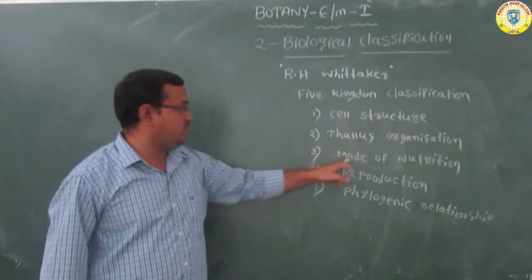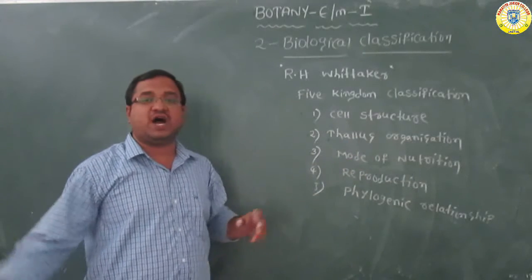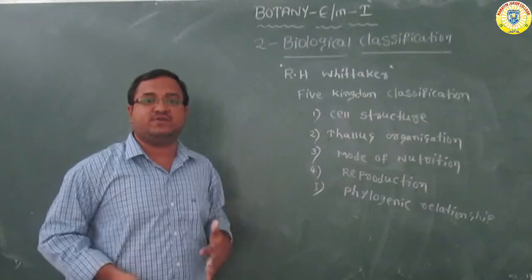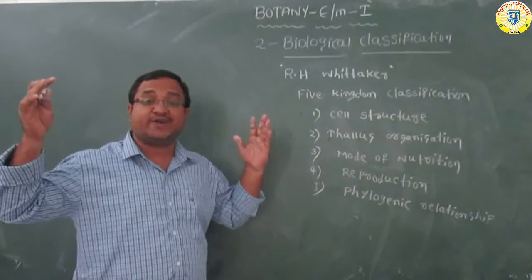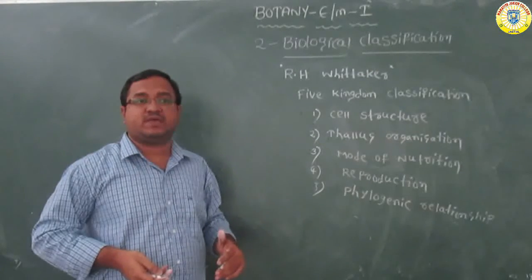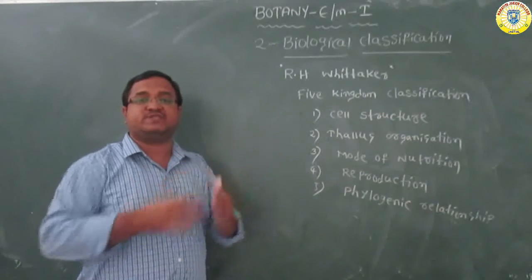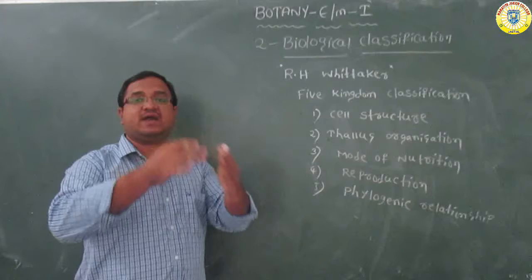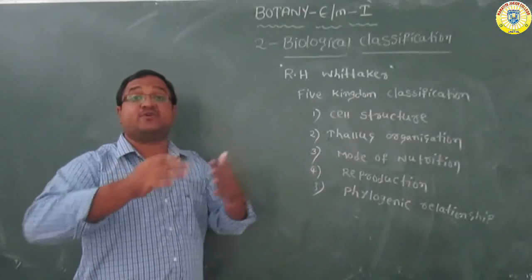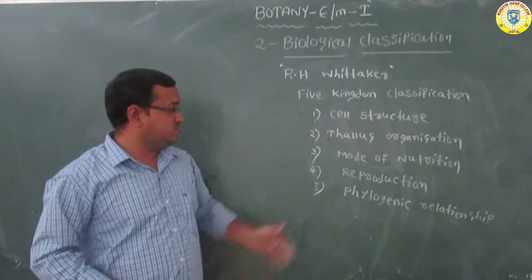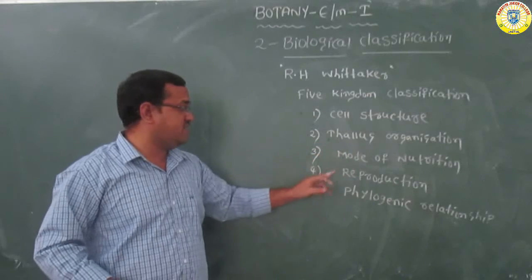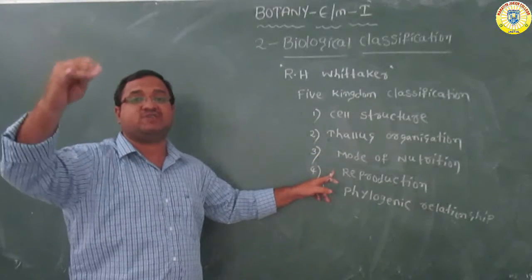Next, mode of nutrition: how the organisms acquire food. Either they are autotrophic or heterotrophic. In the autotrophic, either they are photosynthetic or chemosynthetic. Heterotrophic, in that they are parasitic or saprophytic. Then reproduction, either sexual reproduction or asexual reproduction.